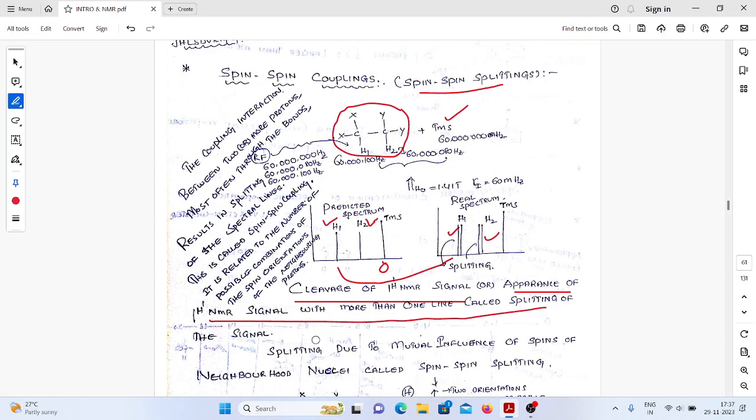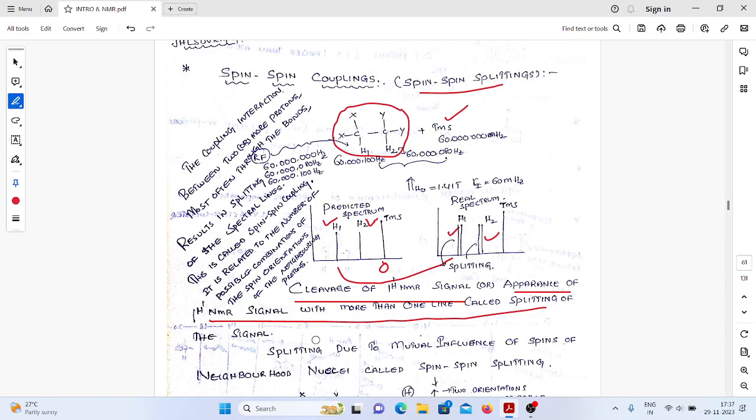So what is the conclusion? The reality is something else. Every signal is going to be split. The splitting phenomenon takes place. Splitting means cleavage of a proton NMR signal into more than one line. In this case we are identifying two lines, but in some cases more than two lines are also possible.